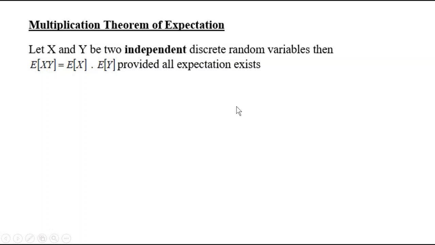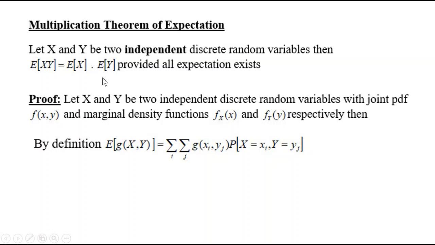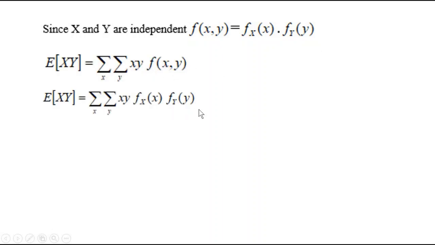Multiplication theorem of expectation. If x and y are two independent discrete random variables, then the expectation of the product x into y is nothing but the product of the expectations, that is E of x into E of y. Now, let us rewrite the definition of E of x into y, which is the sum of the products x into y into the joint PDF f of x, y. Since x and y are independent, f of x, y is nothing but f of x into f of y. So, I have rewritten f of x, y as f of x into f of y.